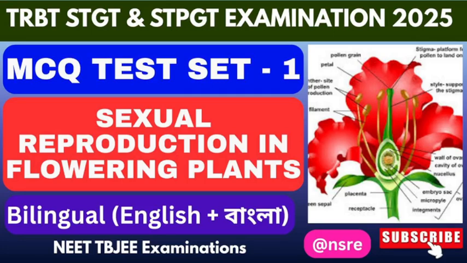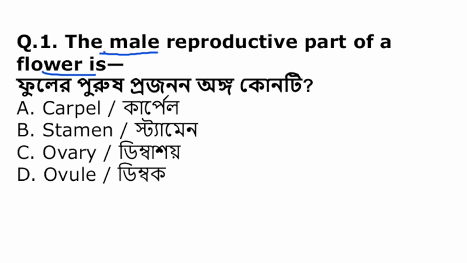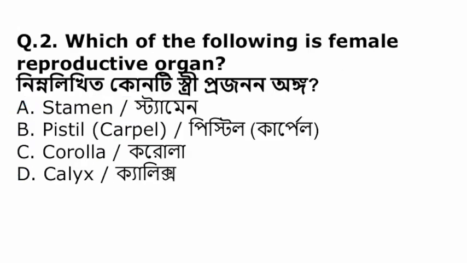In this video, we're going to discuss some of the most important MCQ questions on sexual reproduction in flowering plants as a part of STGT and STPGT syllabus. So let's begin. The male reproductive part of a flower is... carpel, stamen, ovary or ovule? The correct answer is stamen. Stamen is the male reproductive part of a flower.